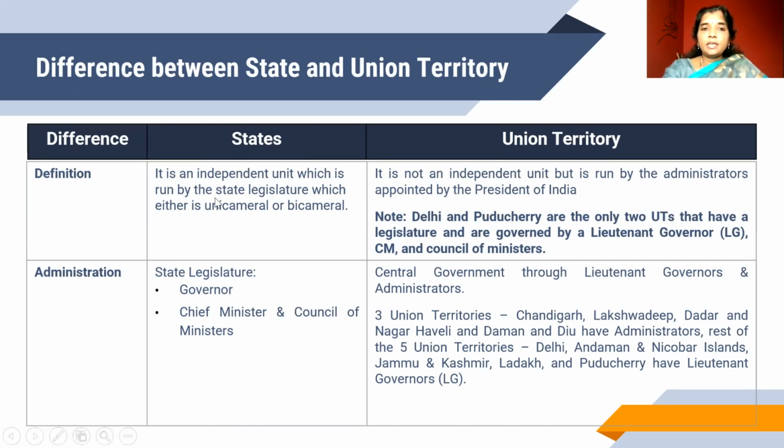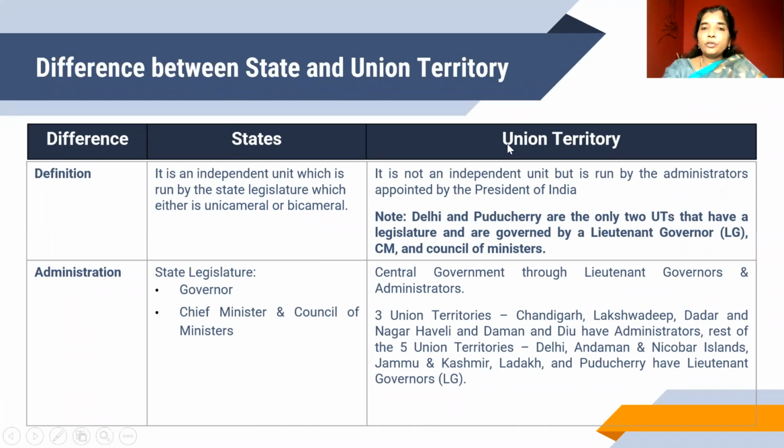A state is an independent unit which is run by the state legislature, which may be unicameral or bicameral in nature. Unicameral means the legislature has a single house, and the powers are concentrated with that single house or assembly. Bicameral means the powers are shared between the upper house and lower house of the parliament.